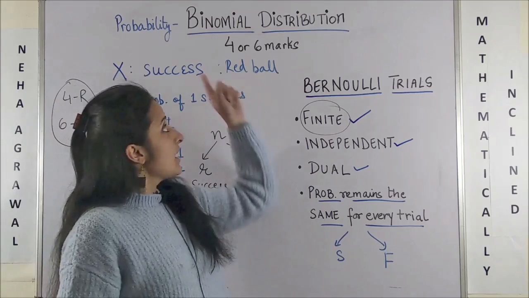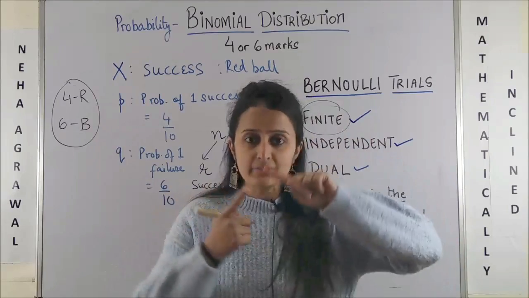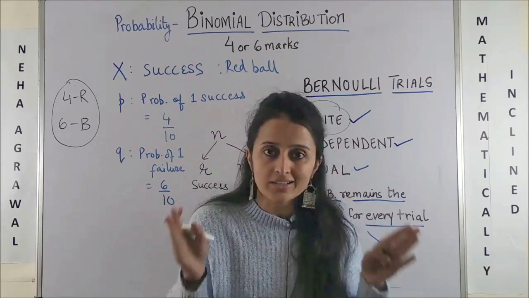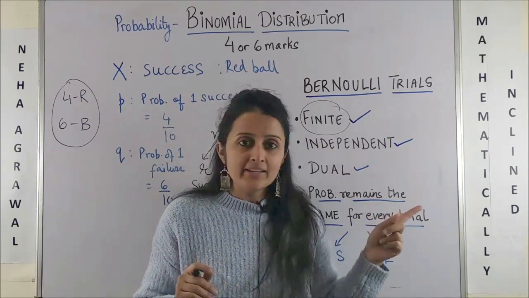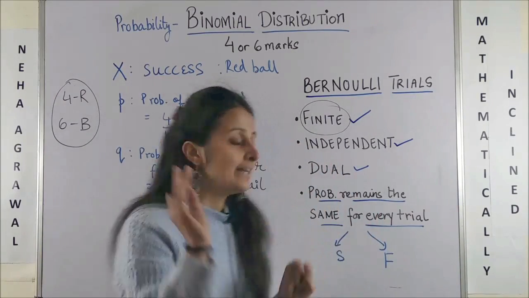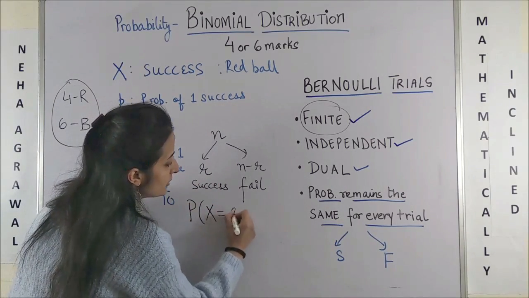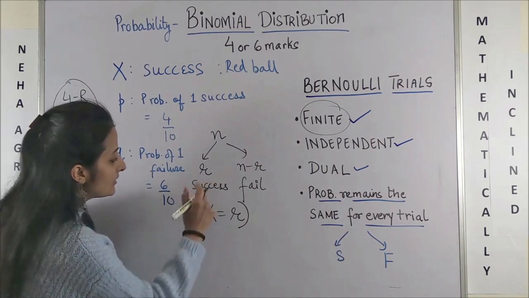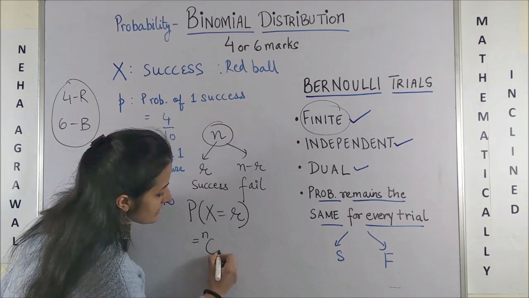So how does this binomial distribution help you? The question you would get is an event which has a finite number of trials, meaning it will end somewhere, and the events are such that they are independent in nature, dichotomous in nature, that means their answer is yes or no. In that case, finding how many times you got your success. So if R times it's success, that means out of n, I got my success R